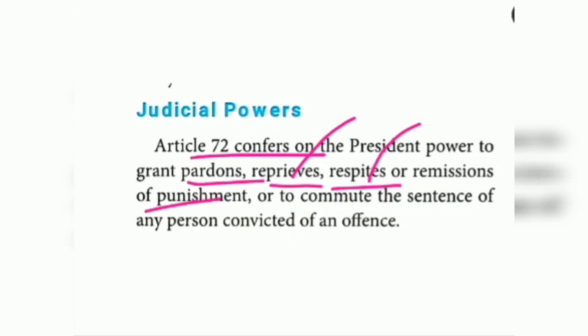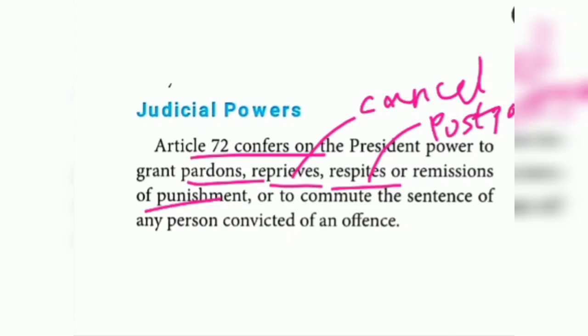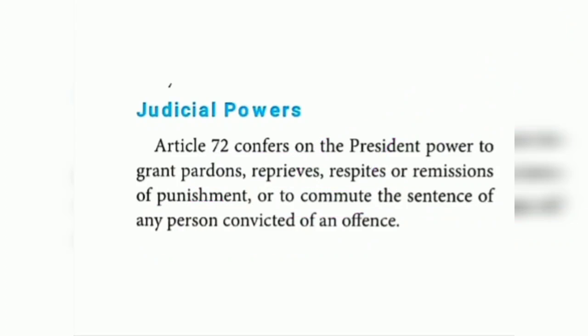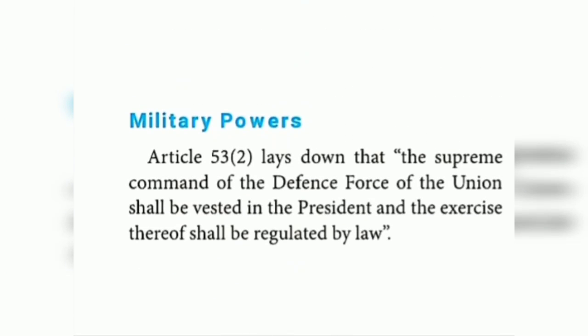So the president has the power to reprieve, in the sense cancel, and respite, in the sense postpone the punishments, or to commute the sentences, that is, reduce the sentences of any person convicted of an offense. So this is the judicial power of the president.